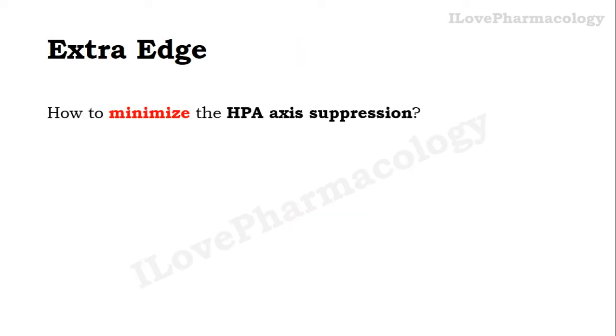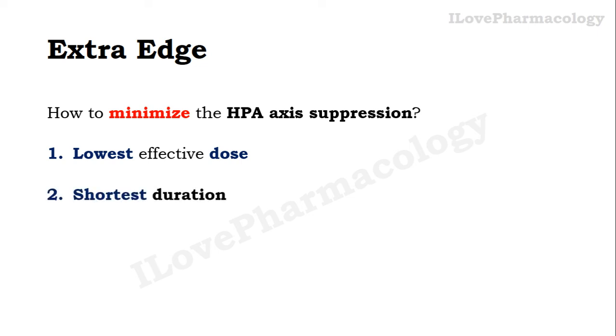So how to minimize the HPA axis suppression? There are some important points you need to follow when you are administering glucocorticoids. So you need to start with the lowest effective dose. Don't start with the maximum dose or don't increase the dose suddenly. It should be for short duration of time, it should not be for chronic duration of time, and it should be a single morning dose.